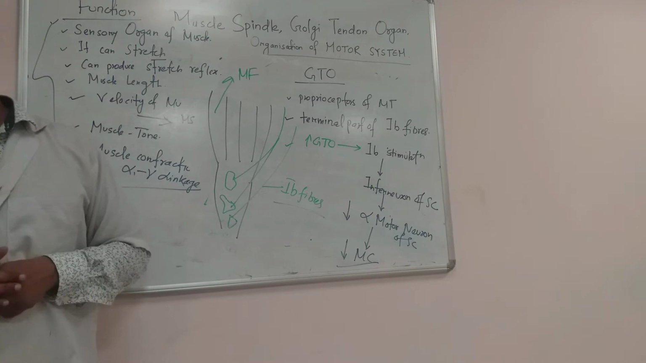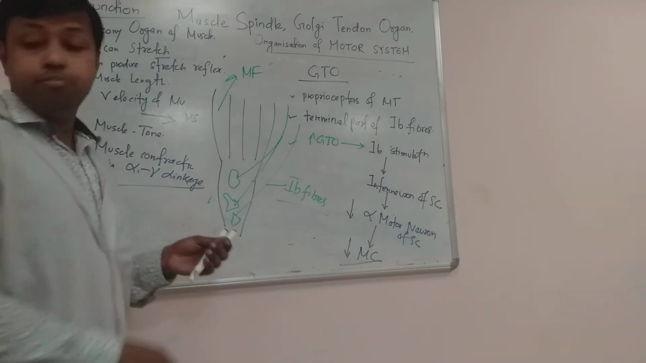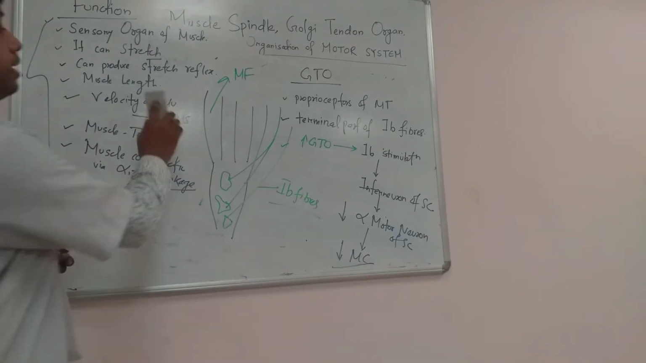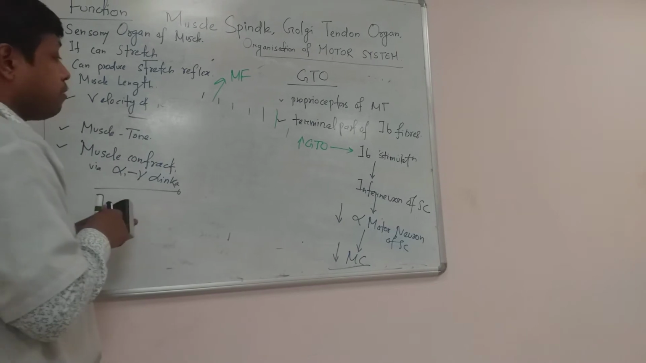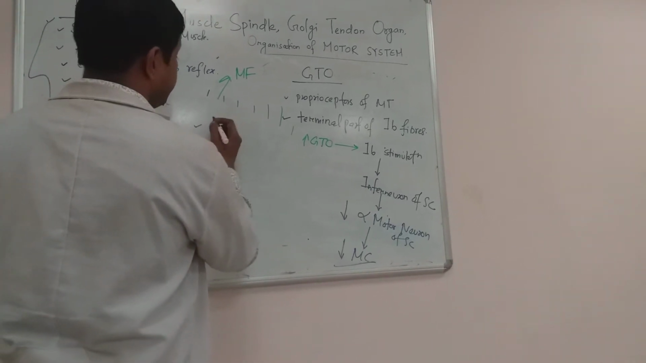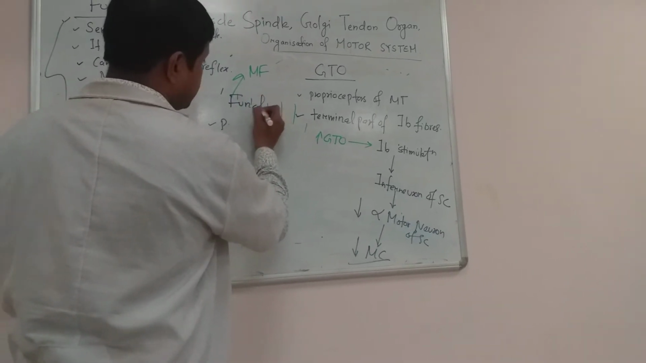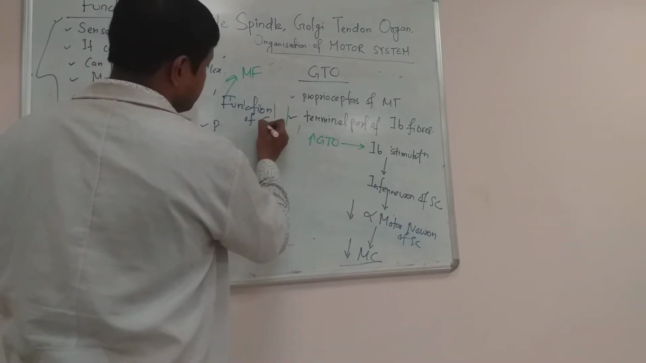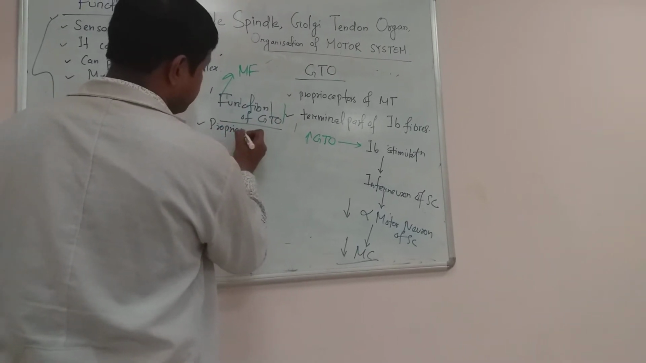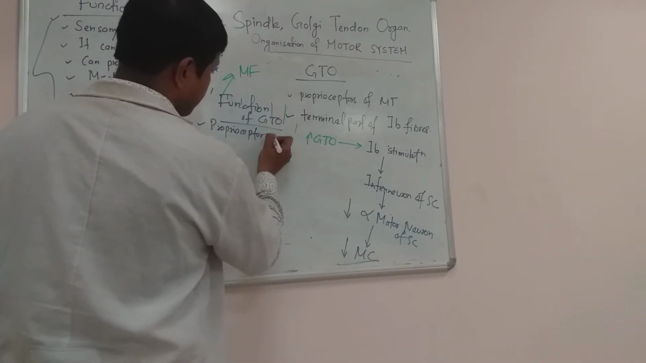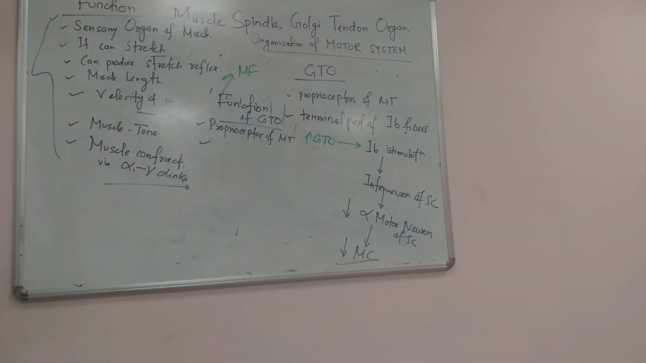So what are the functions of the Golgi tendon organ? Number one, you can write, it is an important proprioceptor of the muscle tendon. Another important function, it helps in the